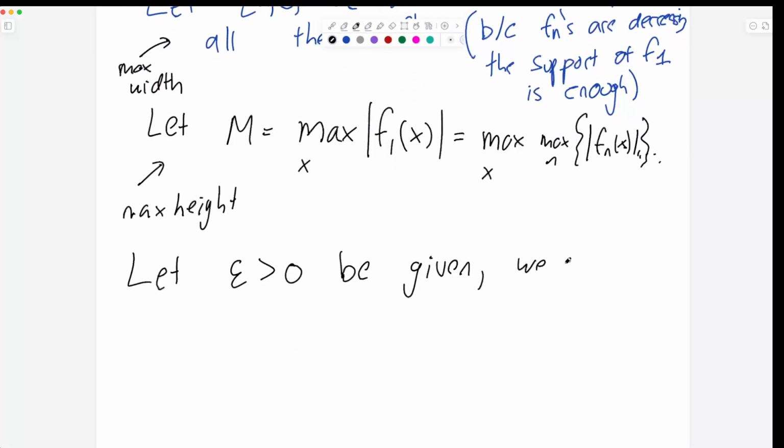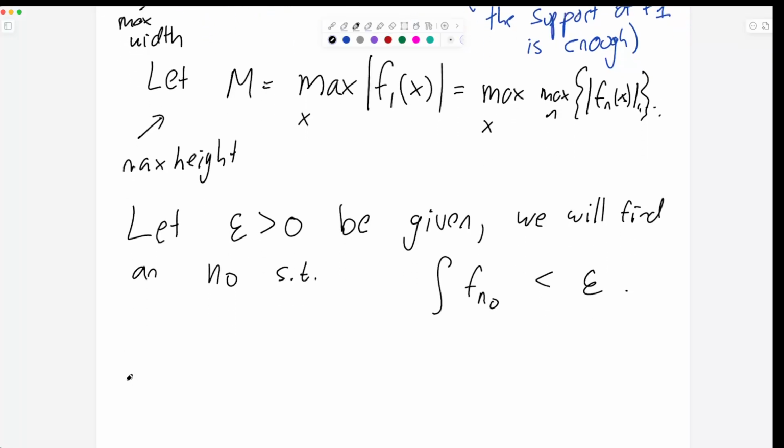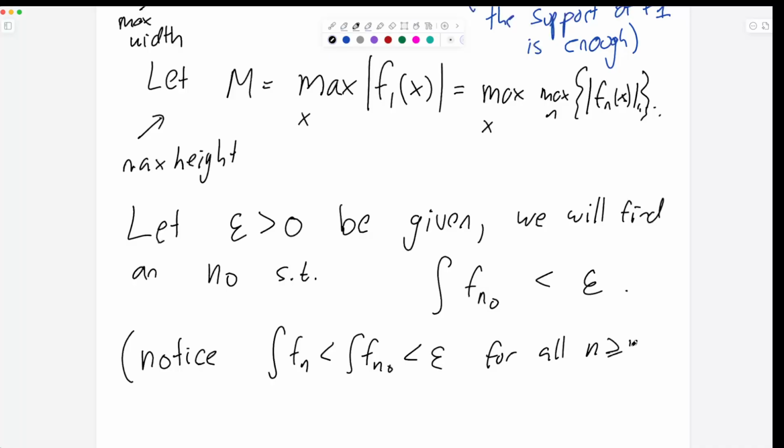And we will find an n naught such that the integral of f of n naught is less than epsilon. That's our goal. We're looking for some element of the sequence where it's less than epsilon, and then notice, because they're decreasing, the integral of fn is less than the integral of fn naught, which is less than epsilon, for all n greater than n naught, since they are decreasing weakly.